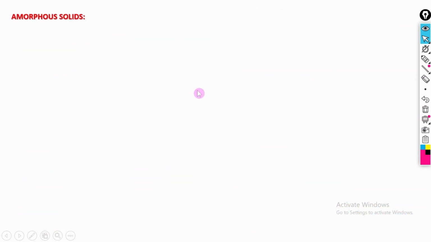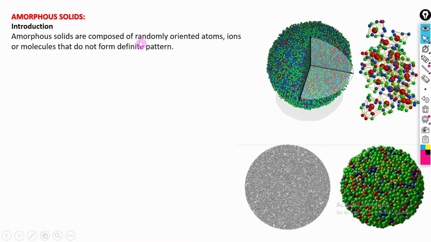Now what is an amorphous solid? Amorphous solids are composed of randomly oriented atoms, ions, or molecules. They do not form a definite pattern. This is an amorphous solid in which the atoms do not make a specific pattern. They are not arranged in a specific order, so these particles are randomly oriented. This sort of solid is called an amorphous solid.